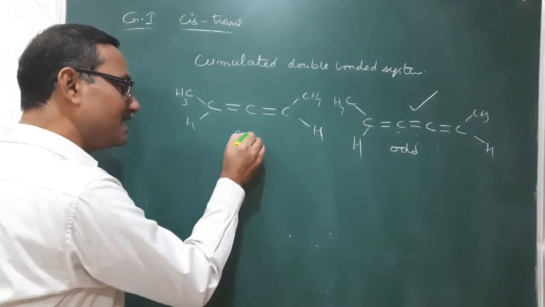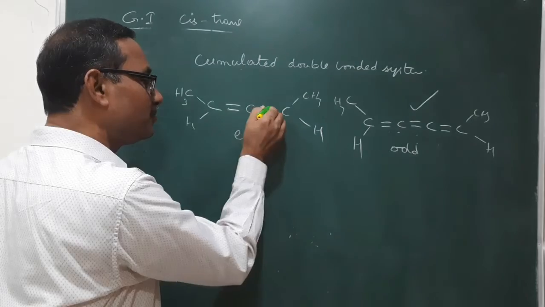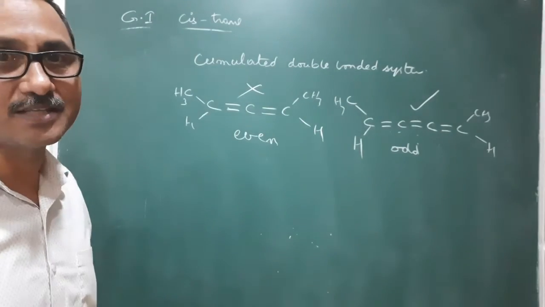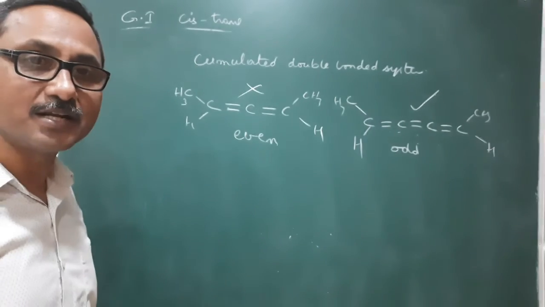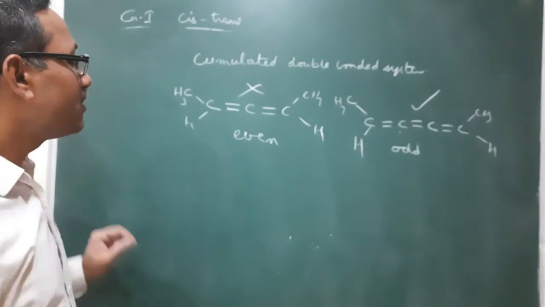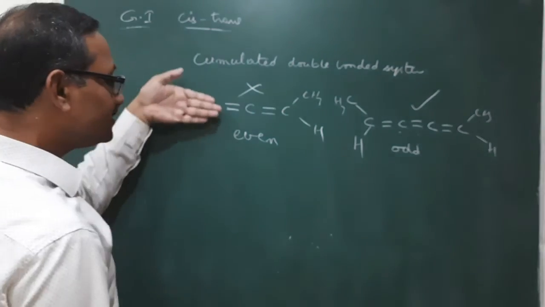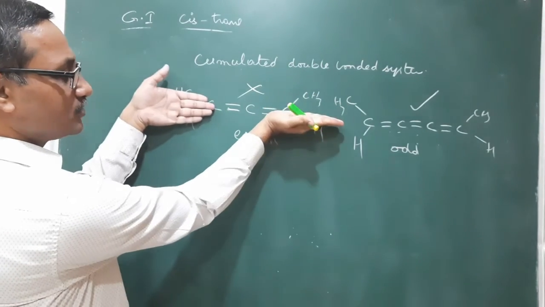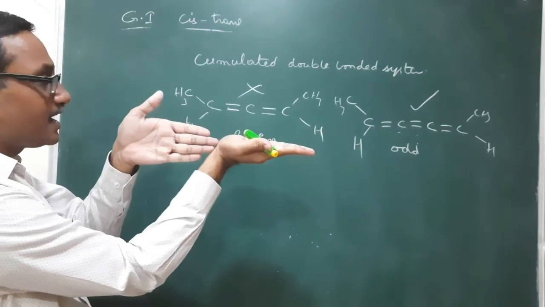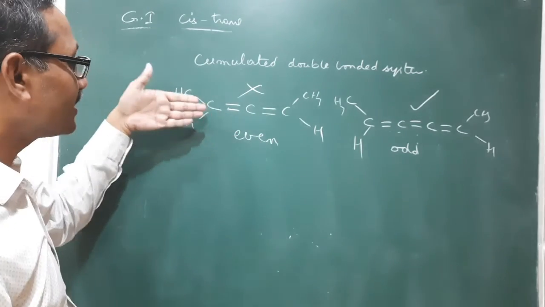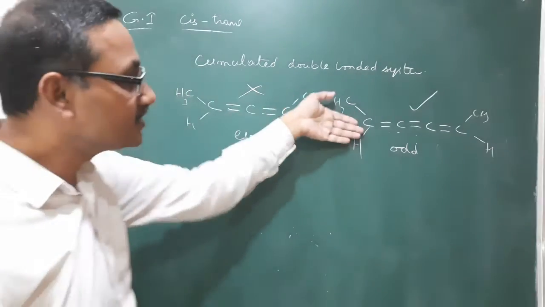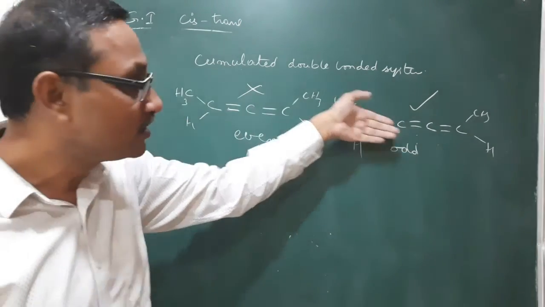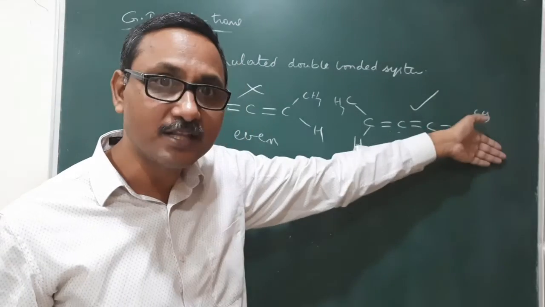If an even number of cumulated double bonds are there, it will not exhibit geometrical isomerism. Why? Because here this is in this plane and this is not in this plane. This is perpendicular to this one. These two are present like that, which means we can't compare these two. Whereas in this case, if an odd number of double bonds are there, this is in the plane of this board. These two are also in the plane of this board.